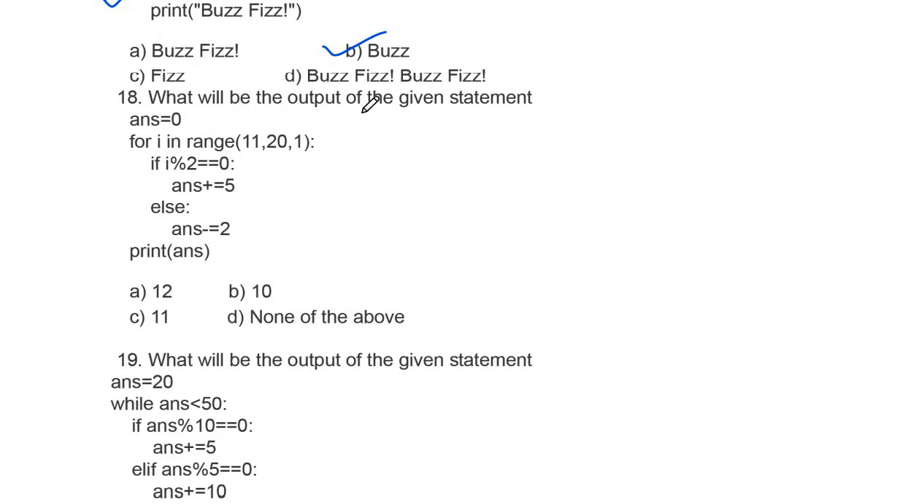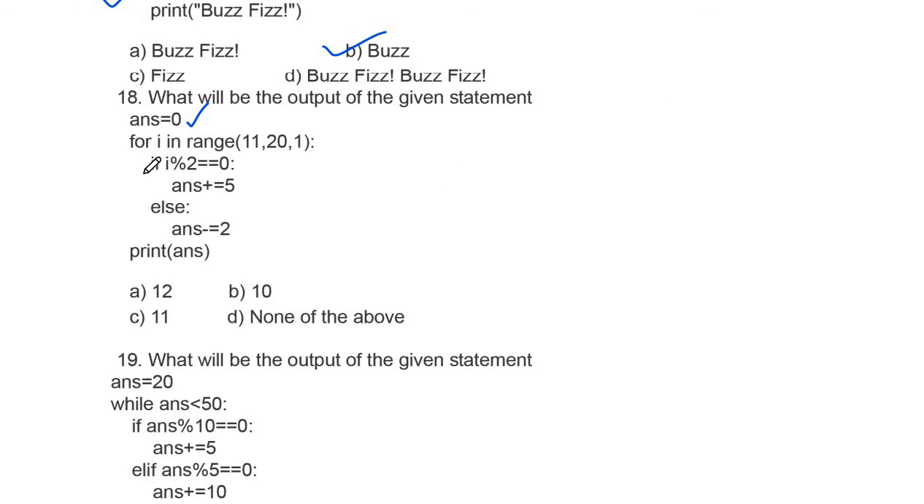Now question number 18, what will be the output of the given statement? So we have a variable ans is equal to 0, and we have a range that will start with 11 and it will go up to 19. Okay, now come to the first if statement.